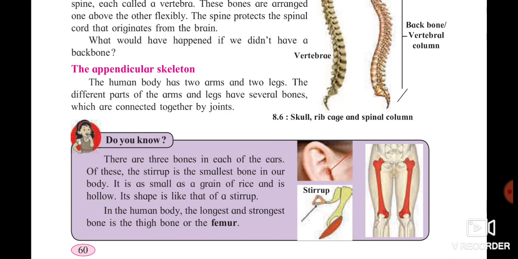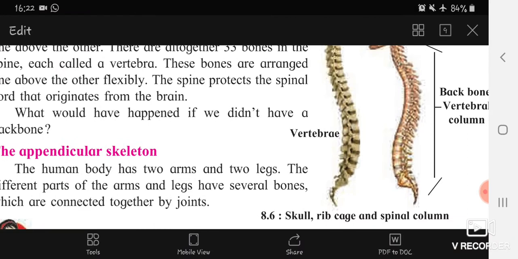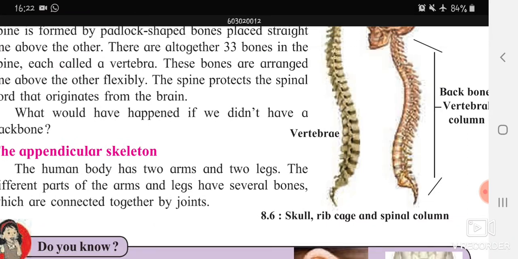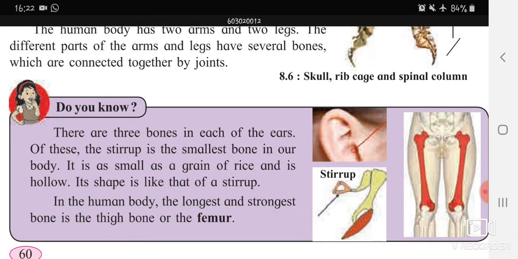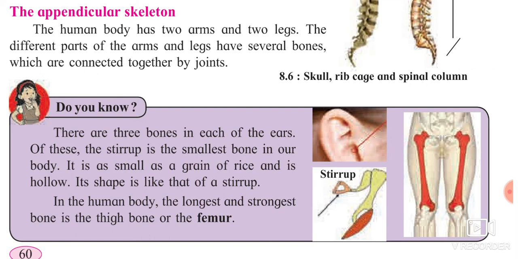There are 3 bones in each of our ears. Our ear consists of 3 bones each. It means in one ear there are 3 bones, in another ear there are 3 bones. The stirrup is the smallest bone in our body. Which is the smallest bone in our body? It is called the stirrup. You can see it is as small as a grain of rice.